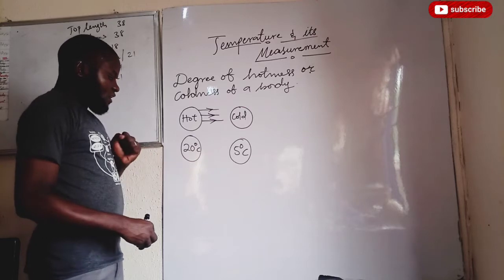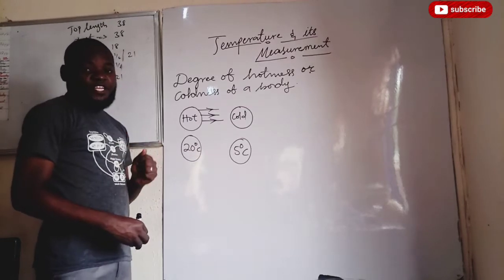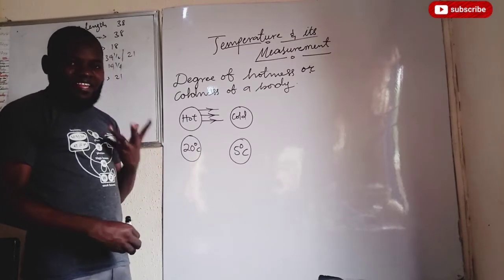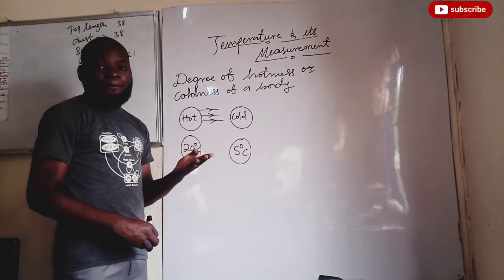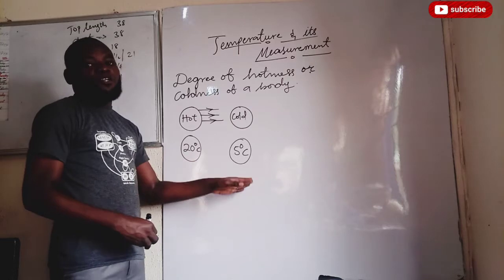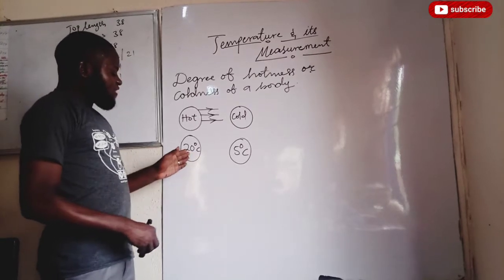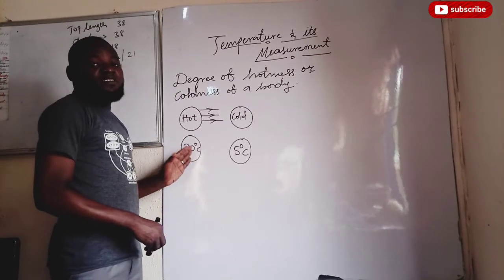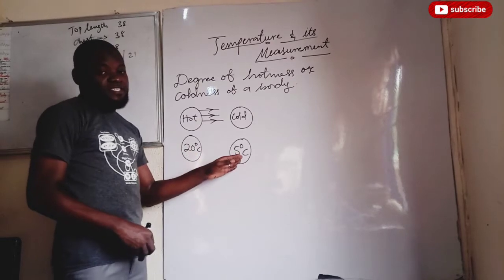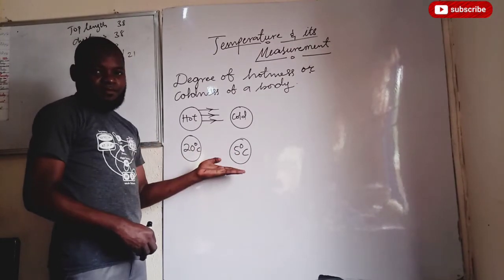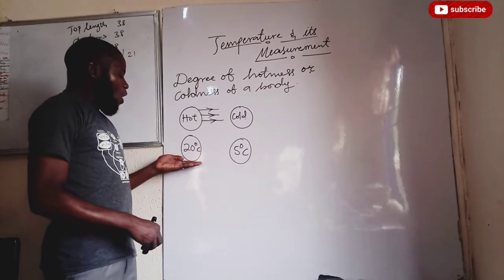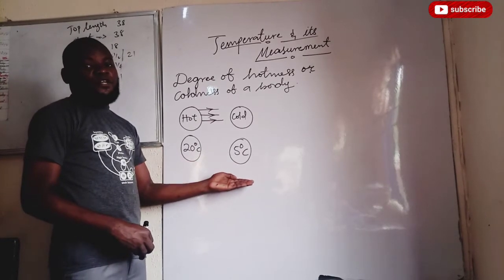Good. Now that we understand the definition of temperature, there are other definitions of temperature as a result of other things that might happen when heat flows from one body to another. When heat flows from the body of 20 degrees Celsius to the body of 5 degrees Celsius, they will later reach a state whereby the temperature on this will be the same as the temperature on this.